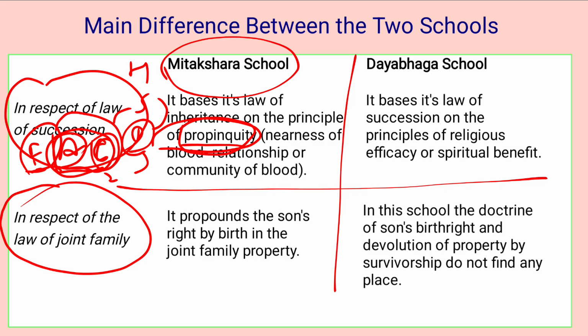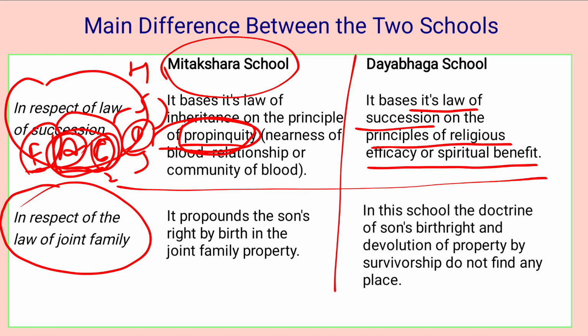However, the Dayabhaga school bases its law of succession on the principle of religious efficacy or spiritual benefit. What does it mean? It means that whoever is giving more religious benefit to the deceased is entitled to inheritance in preference to the others, who are not conferring as much religious benefit.